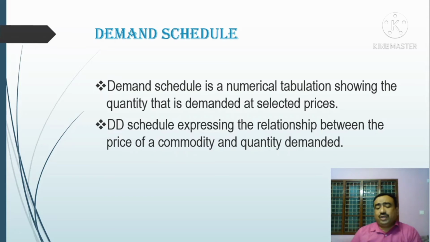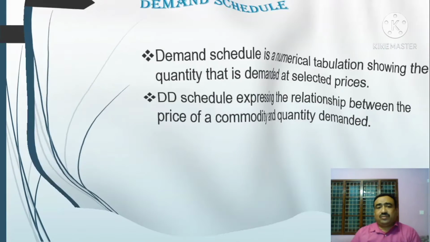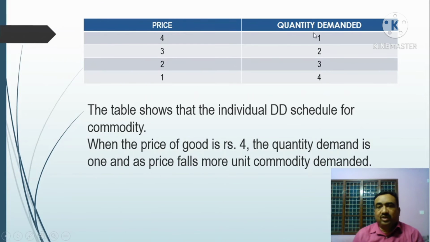Demand schedules are of two types: the individual demand schedule and the market demand schedule. First, the individual demand schedule shows the quantity of a commodity that a particular household will buy at a selected price.